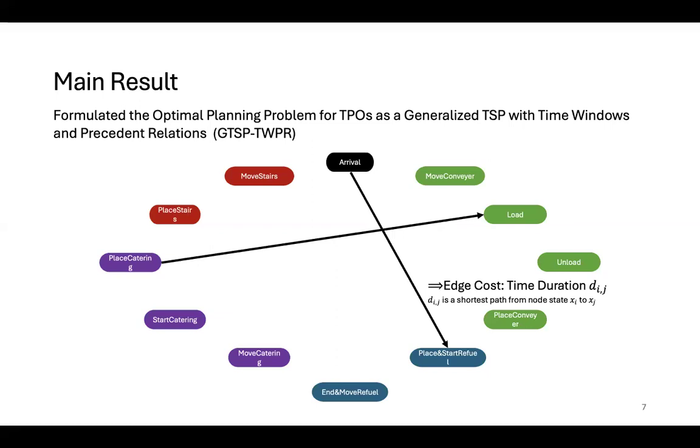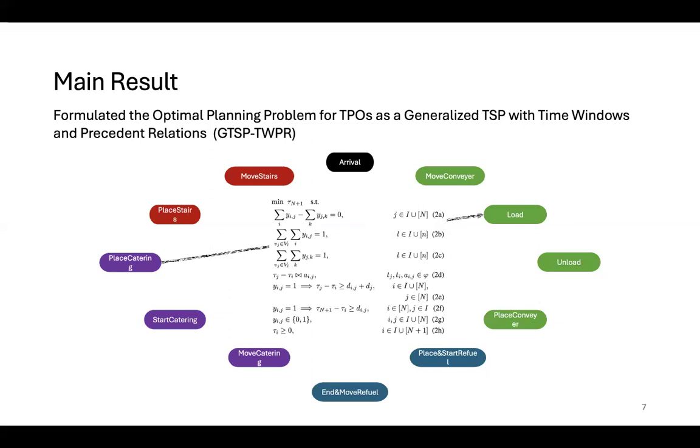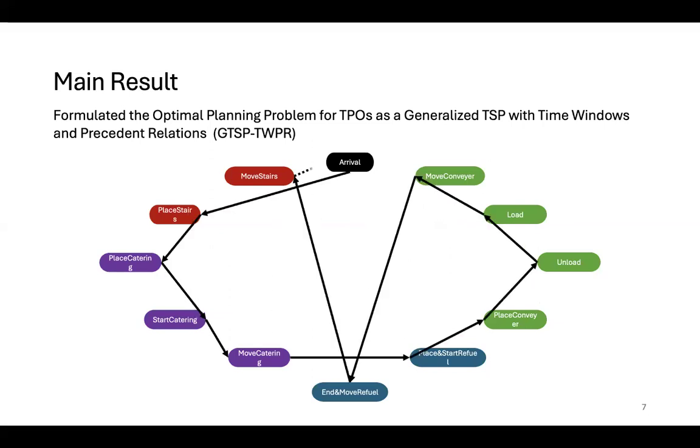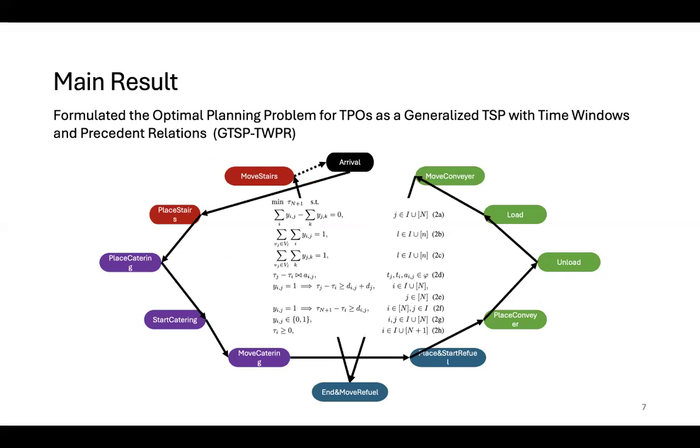To solve this problem, we can formulate a mixed integer linear program, or MILP, to find the optimal plan that visits each event just once. The formulation represents the edges as integers and restricts only one incoming and one outgoing edge to be active. This allows the MILP solver to find a sequence of active edges that minimizes the makespan with respect